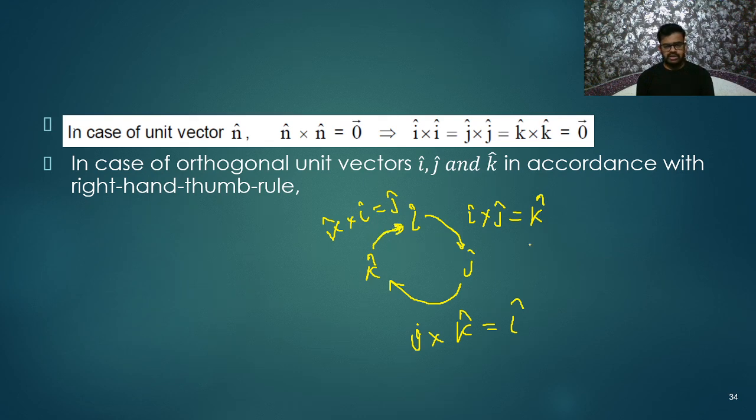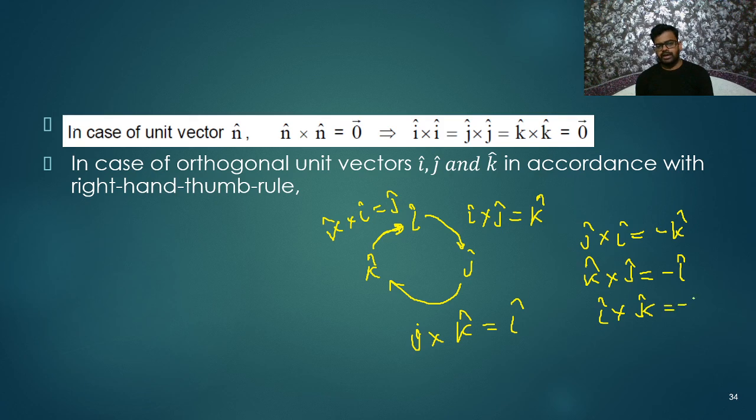If you change their order, so you write J cross I, you'll get minus K cap. If you write K cross J, you will get minus I cap. If you write I cross K, then you will get minus J cap. Remember, this is a clockwise cycle, so this will be positive.